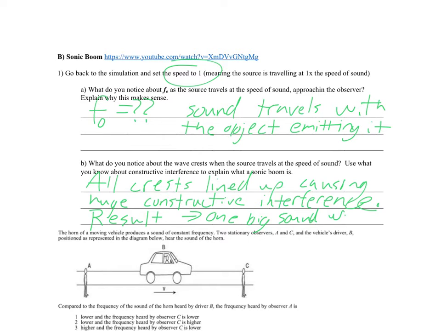And one thing that the guy in the video brought up, which is a really good point, is that the sonic boom doesn't just happen once. Anytime that sound first reaches an observer, the sound emitted from, let's say, an airplane going over the speed of sound, anytime the sound from that airplane reaches the observer, they hear a sonic boom. So it's constantly going. It's not like a one-time event that happens. Let's say a plane is flying over a beach. Everyone on the beach is going to hear the sonic boom at a different time of when that sound reaches them.